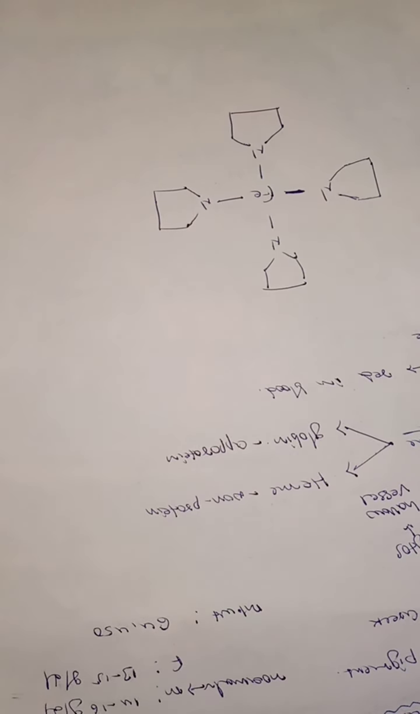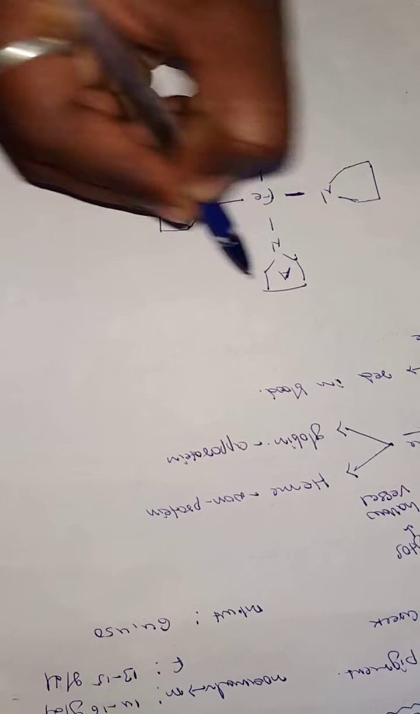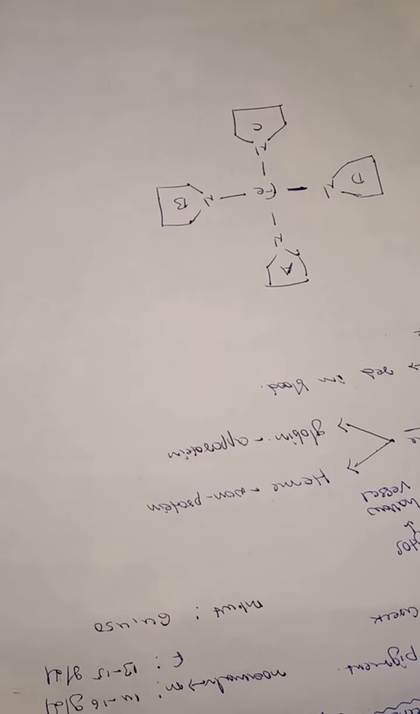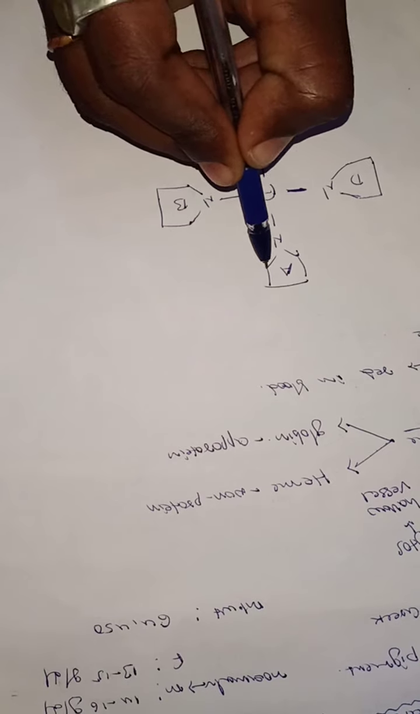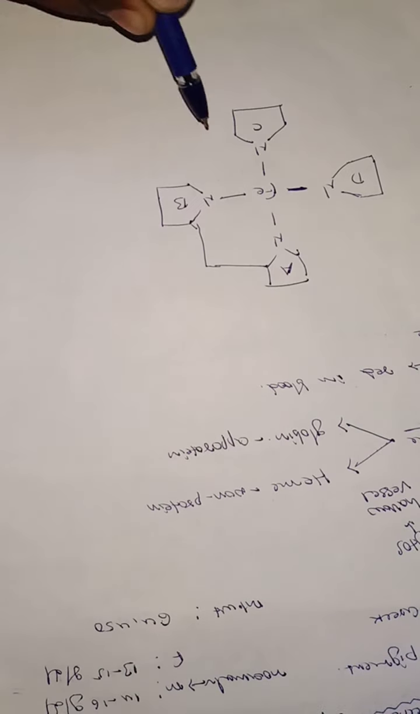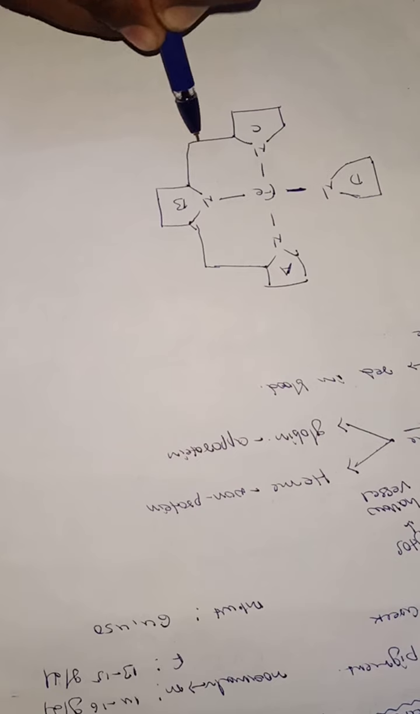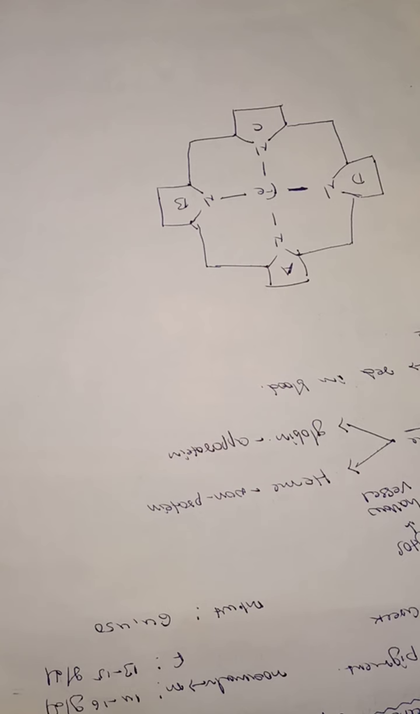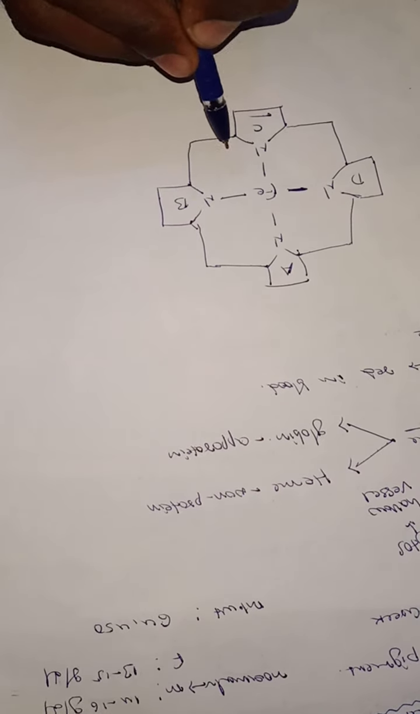Each pyrrole ring is connected to another pyrrole ring. The rings are named A, B, C, D rings. Each and every ring is connected together. And here one double bond and one single bond are there.